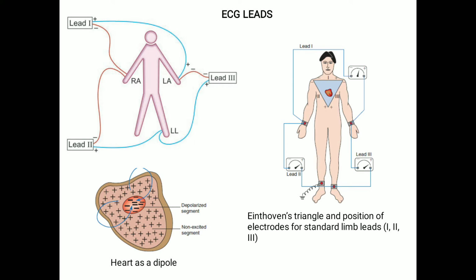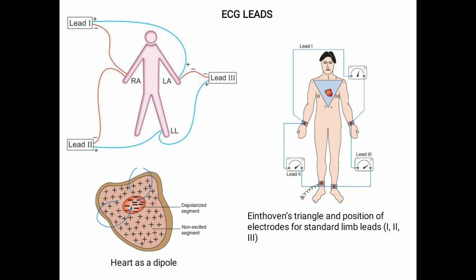So next we are going to see about the ECG leads. So what are ECG leads? ECG is recorded by placing a series of leads as shown in the picture. That is, a series of electrodes will be placed on the surface of the body. These electrodes are called ECG leads, and they are connected to the ECG machine. Electrodes are fixed on the limbs, as you can see, and on different places. Usually the right arm, left arm and the left leg are chosen.